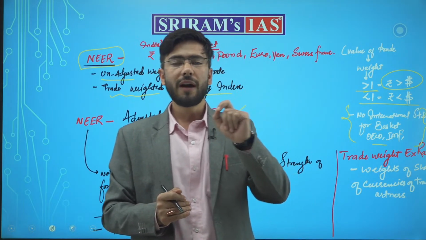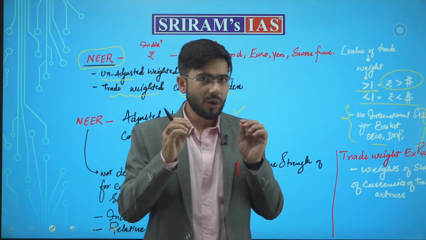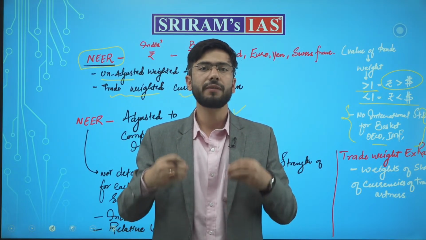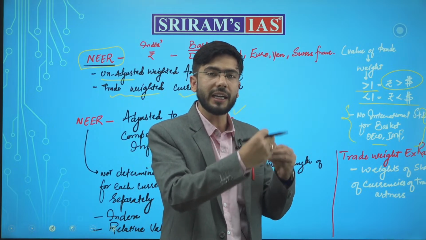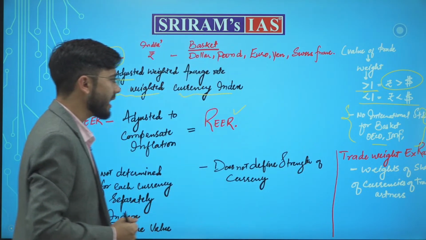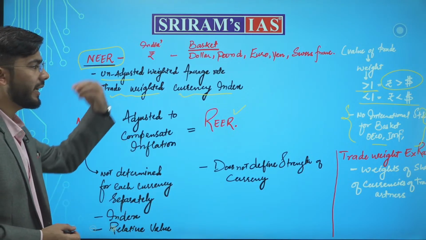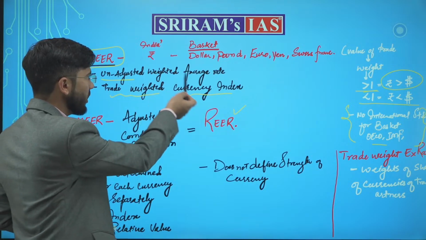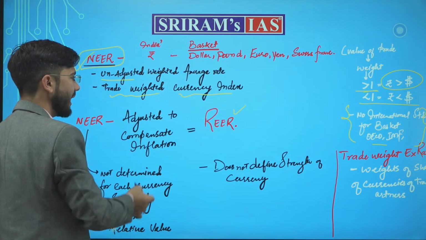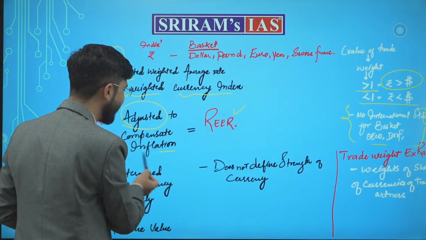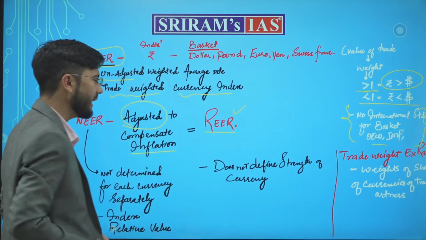Why is that so? Because we need to understand trade competitiveness, whether we are capable enough to trade on better terms or not. Now, how is this helpful in trade competitiveness? First we saw what NEER is and then what REER is. Once NEER is adjusted to compensate for inflation, it becomes REER.